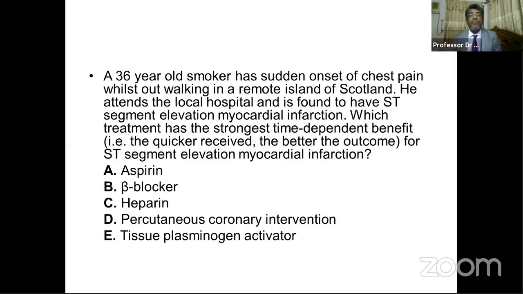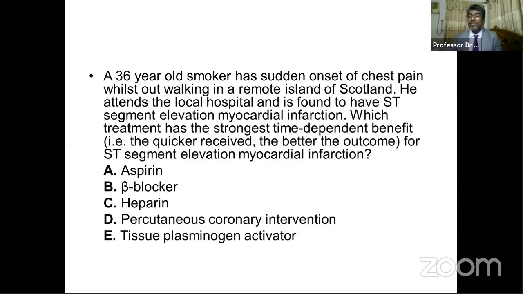So the patient has sudden onset of chest pain whilst walking on a remote island of Scotland. He attends a local hospital and is found to have ST segment elevation myocardial infarction. As the remote island of Scotland is far away from good treatment facilities like percutaneous coronary intervention, most likely a cath lab is not available at their center.